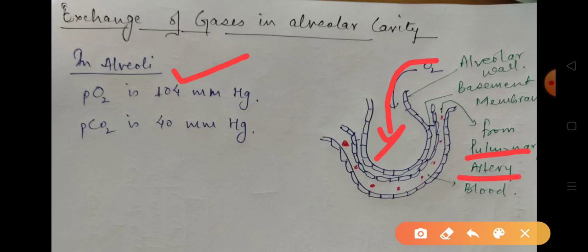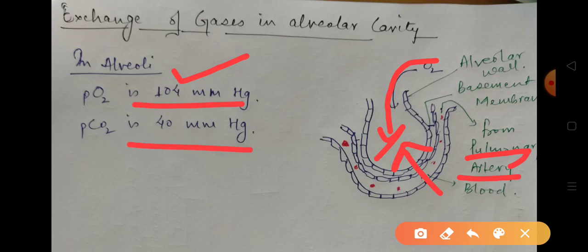place. Carbon dioxide from the pulmonary artery diffuses into the alveoli, that is from higher concentration to lower concentration, because in alveoli the concentration of carbon dioxide is less, whereas the concentration of carbon dioxide in the deoxygenated blood is maximum. So the blood containing carbon dioxide is brought to the alveoli for oxygenation, and the diffusion of gases occurs due to the difference in their partial pressure.